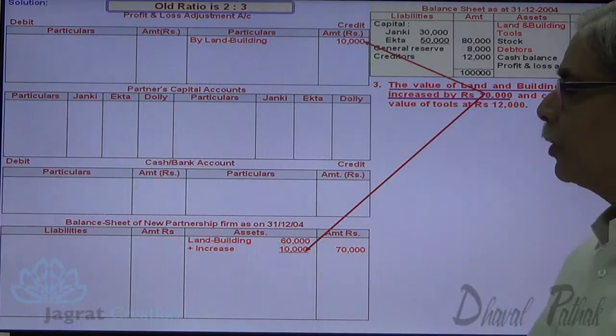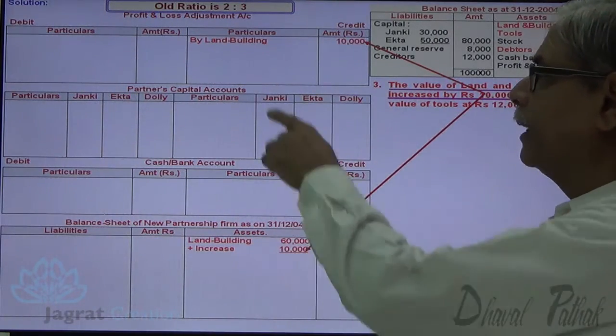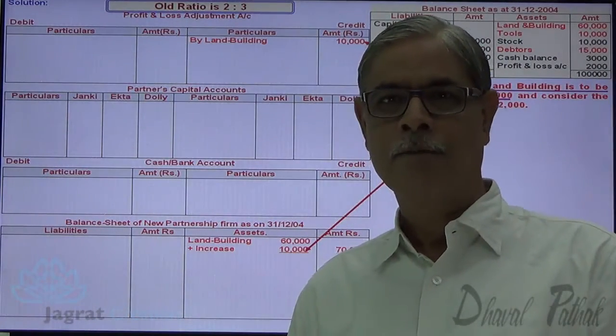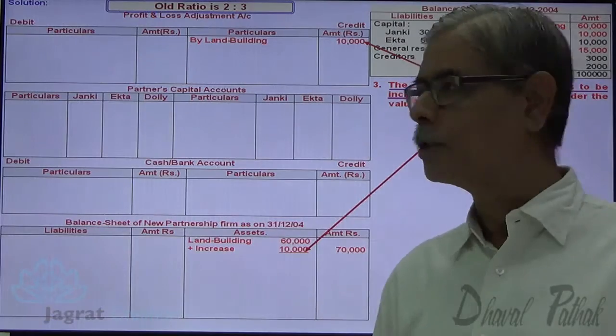So what's the journal entry for that? Land and building account debit 10,000 to profit and loss adjustment account credit 10,000. This is the entry. Now let me consider the next adjustment.